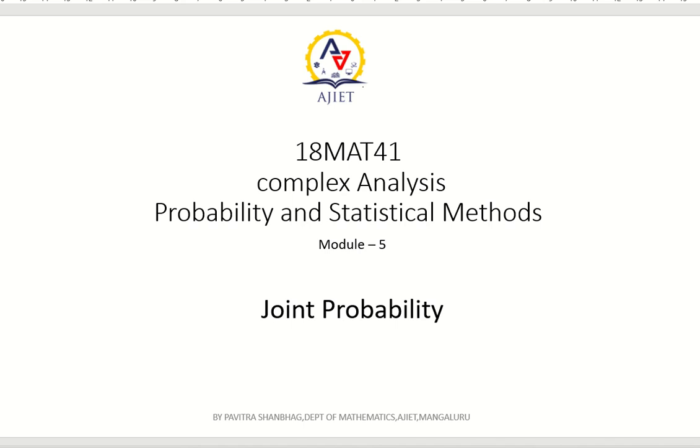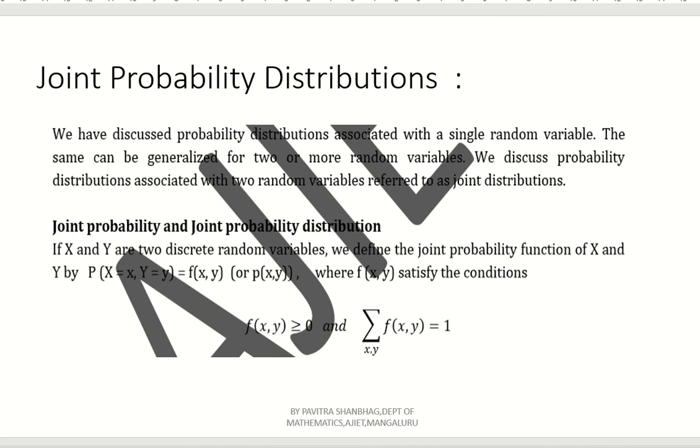Now the next concept is joint probability, and it is the last module from your syllabus, that is the fifth module. In that there are three varieties given. One is joint probability, then student t distribution and chi-square distributions, and sampling. Okay. Now first let us move to the joint probability concept. It is a very simple and scoring subject, so please concentrate on each and every sum, whatever I have explained here.